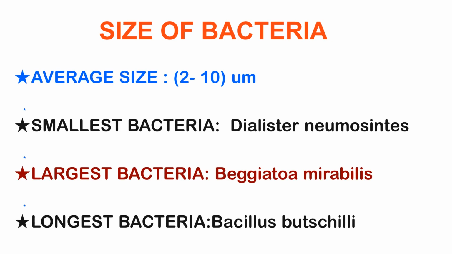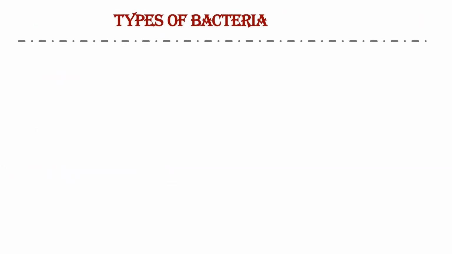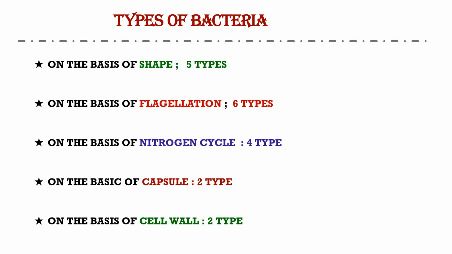The average size of bacteria ranges from 2 to 10 micrometers. The smallest bacterium is Dialister pneumosintes. The largest bacterium is Beggiatoa mirabilis, and the longest bacterium is Bacillus buccilli. Bacteria are classified based on several criteria. There are 5 types based on shape, 6 types based on flagellation, 4 types based on their role in the nitrogen cycle, and 2 types each based on their capsule and cell wall.